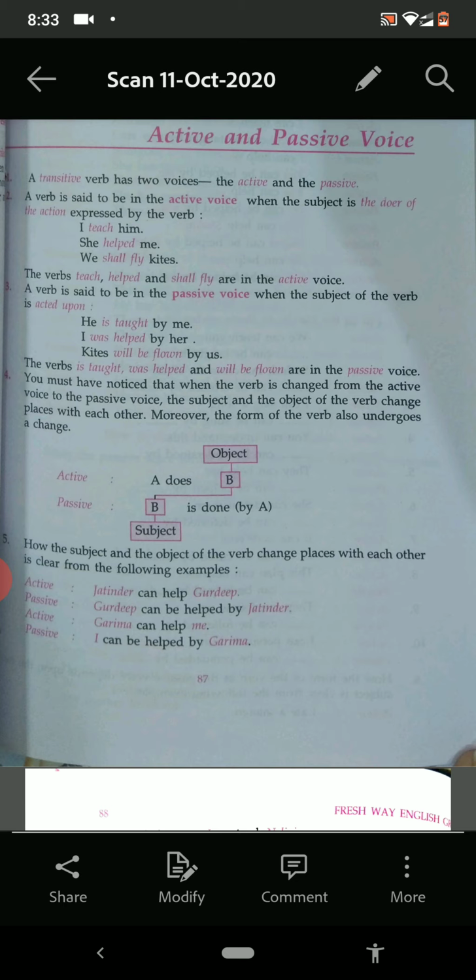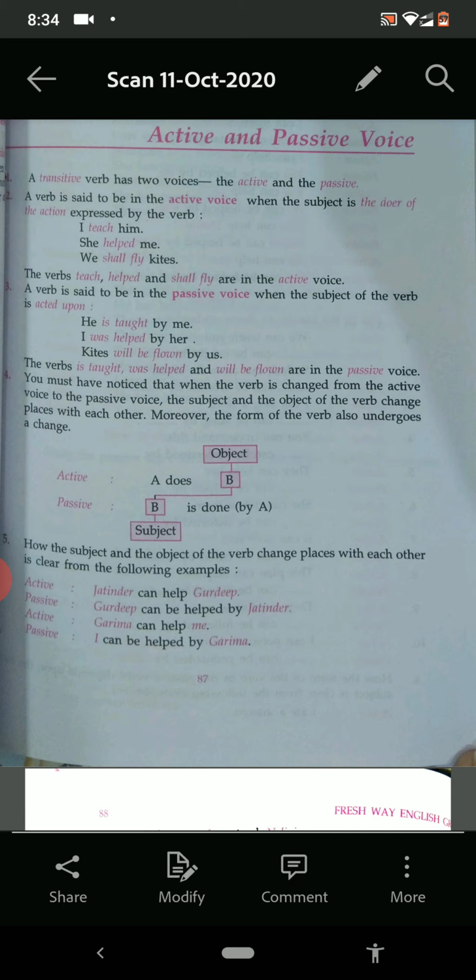See number 1, active voice. Jitendra can help Gurdeep. So, what is written in passive voice? See, Gurdeep can be helped by Jitendra. So, Jitendra was subject here and Gurdeep was object. Now, both have changed places. Now, Gurdeep has become the subject and Jitendra has become the object. Means object has been changed into the subject and subject has been changed into the object.